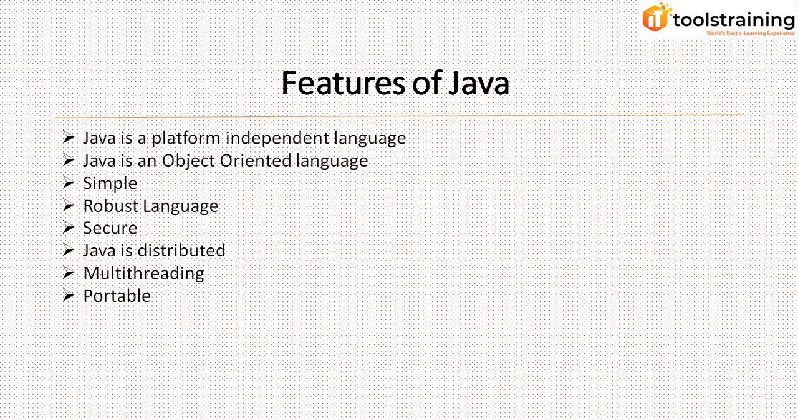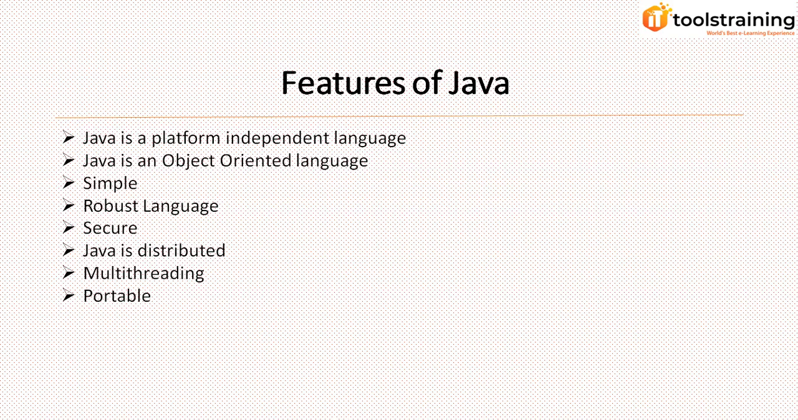The first feature: Java is a platform independent language. Why do we say that it is platform independent? There is a tagline for this: write once, run anywhere. That means if I have written code in one operating system, I can run that code on any operating system. It is not dependent on that OS.